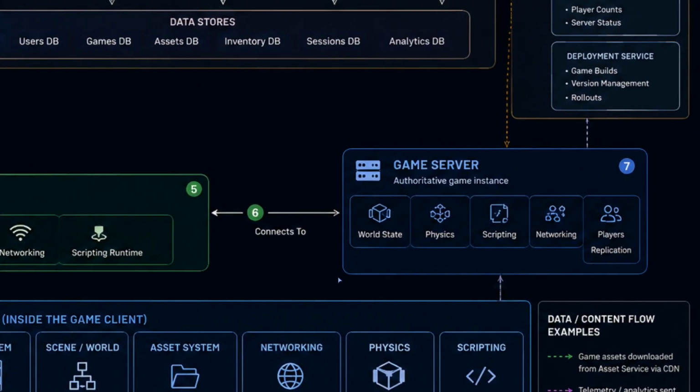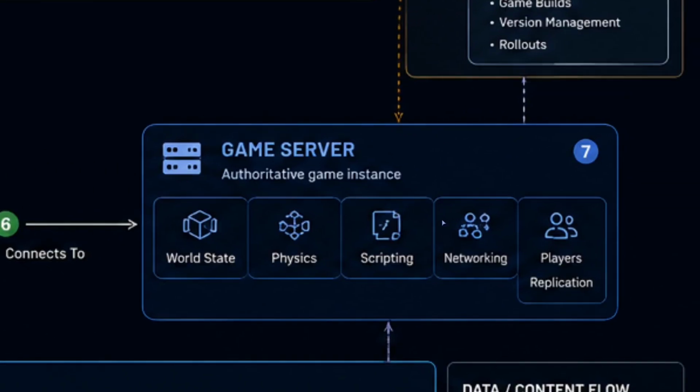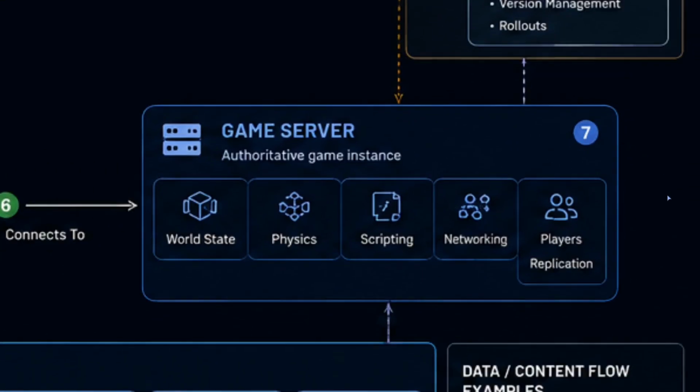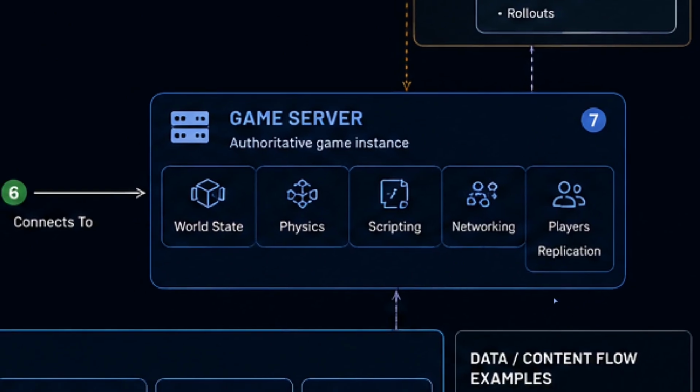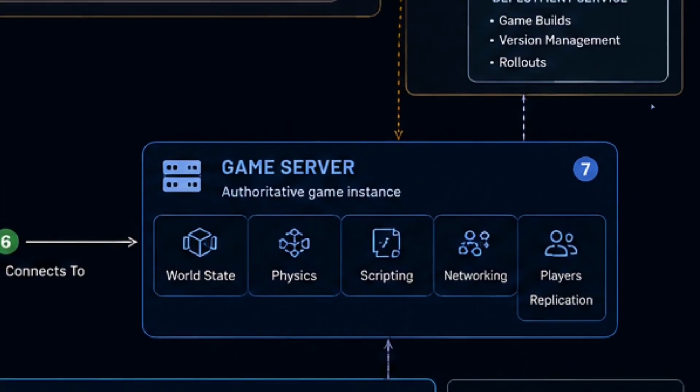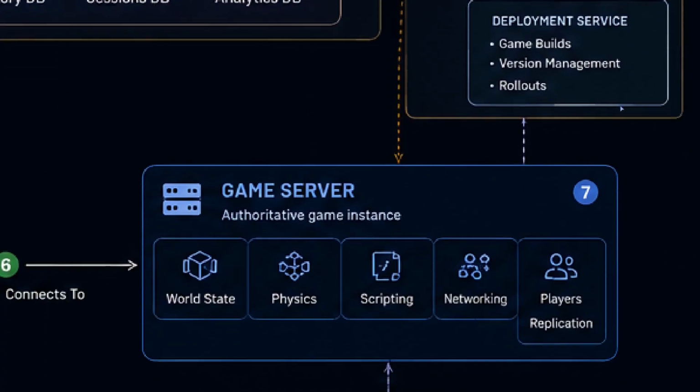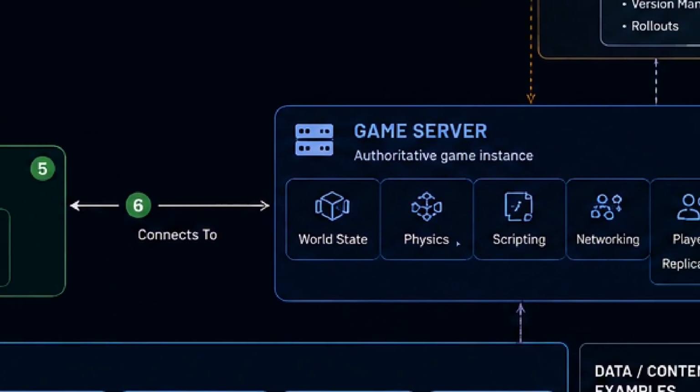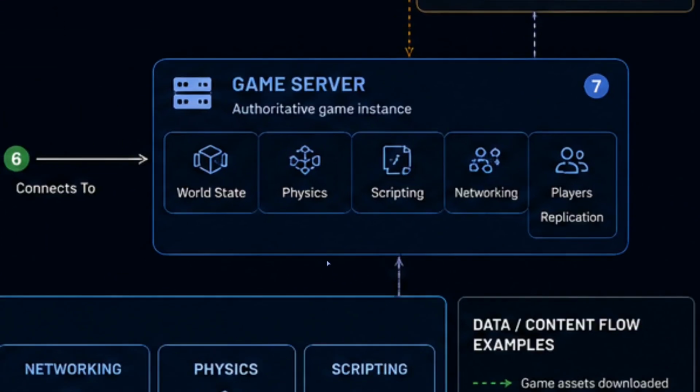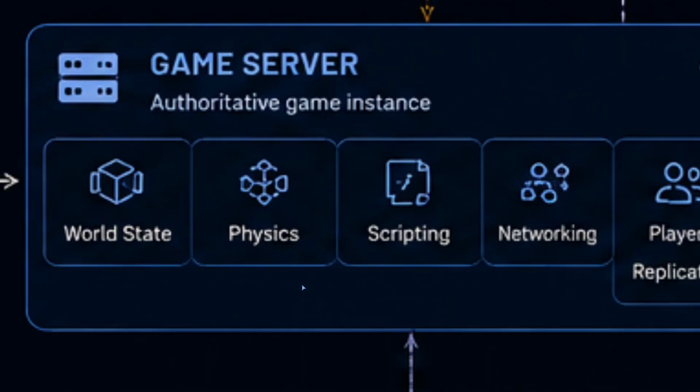But multiplayer games can't trust every player's computer. If the client were completely authoritative, someone could modify their copy of the game and say, "Actually, I have 1 billion health," or "Actually, I just teleported across the map." So we also need a game server. The server will maintain the authoritative version of the multiplayer world. It can handle things like connected players, authoritative game state, replication, remote events, server-side scripts, physics, decisions.